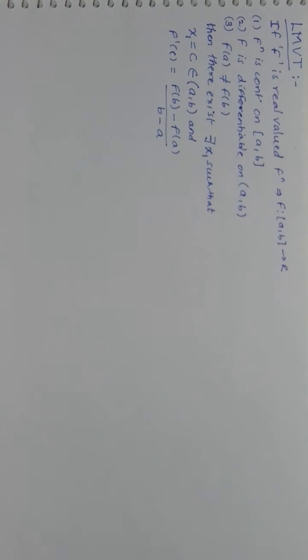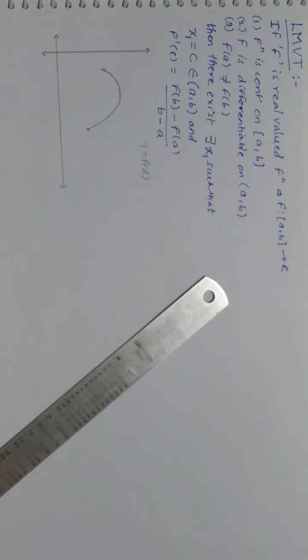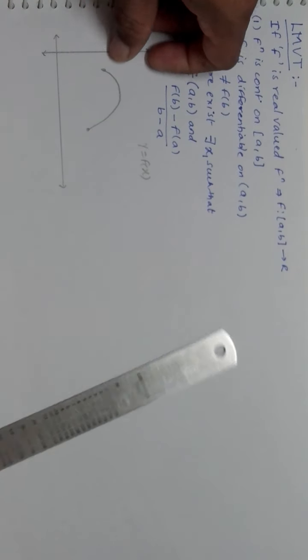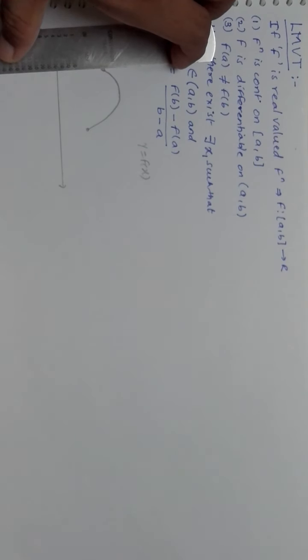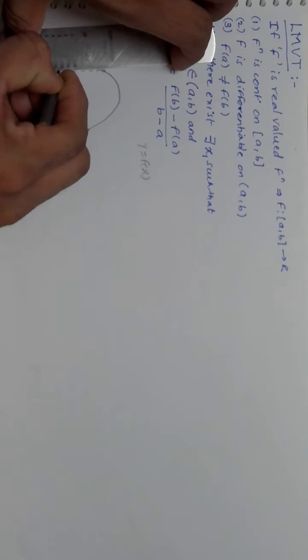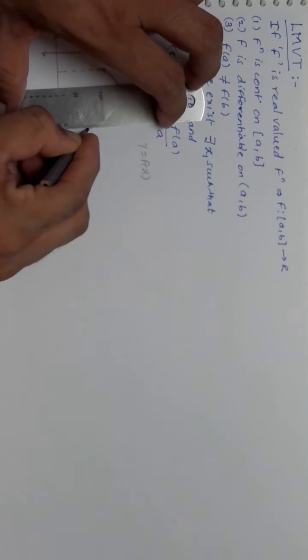Let us understand it geometrically, that is, by geometrical interpretation. I will draw a figure over here. This is the curve which I have drawn of y is equal to f of x. Suppose this particular point is x is equal to a, and this is x is equal to b.